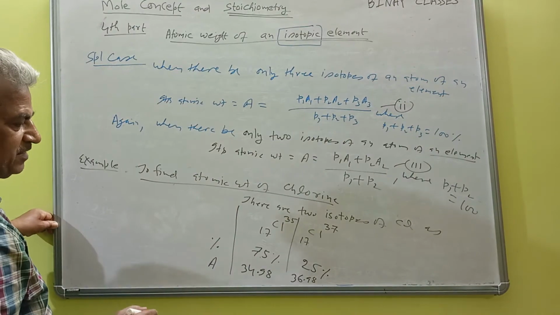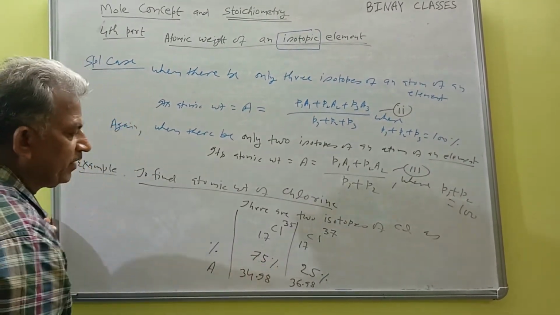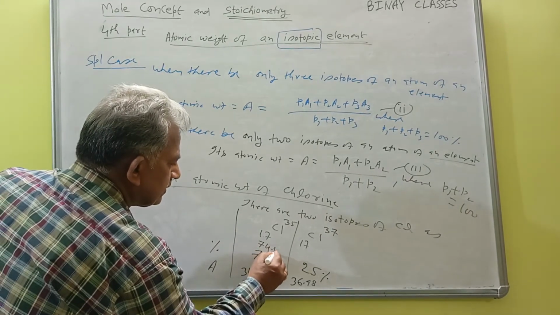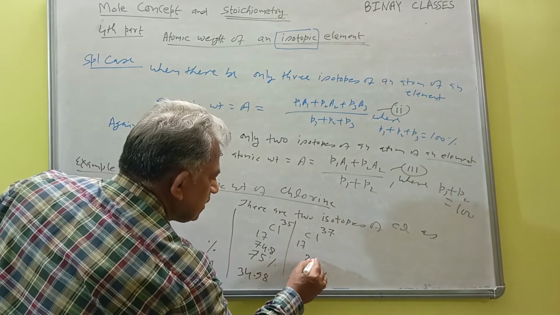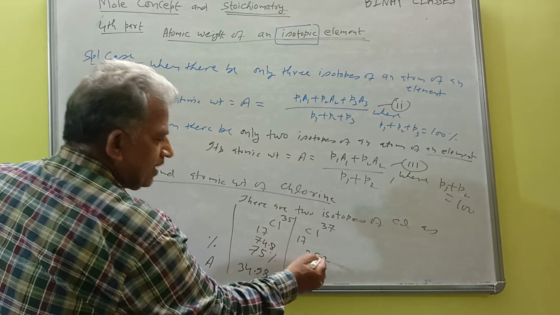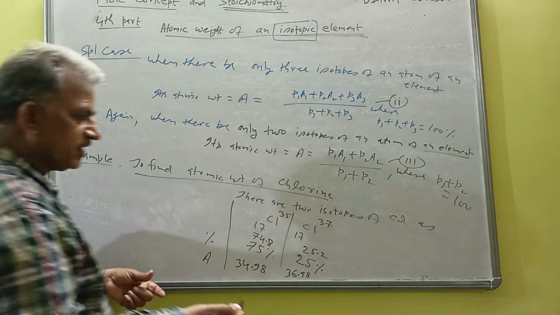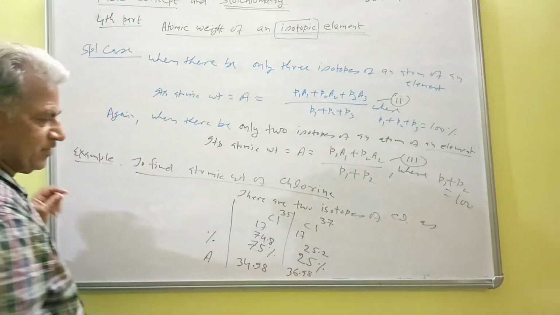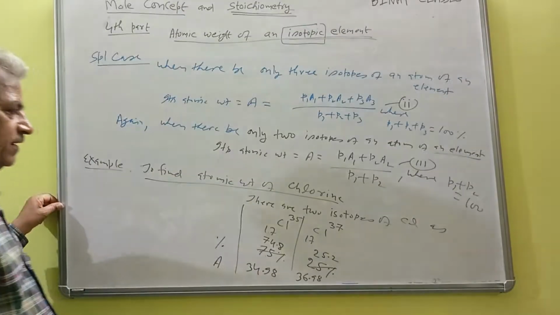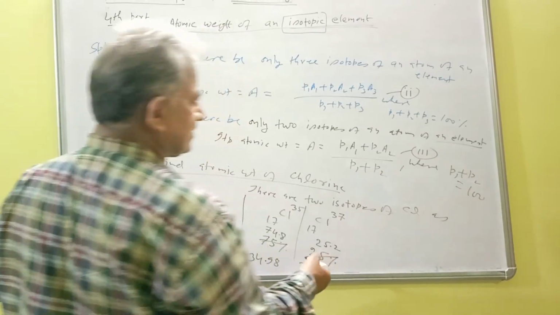Similarly, this 35 I am giving, and 75 and 25, maybe with a little change here. So how may that change be there? Suppose instead of this 75, I write 74.8, and suppose this is 25.2, and if you add, again it is 100%. So it depends upon the circumstances what is given. Suppose this is given. Now what you have to do? Use this very formula and get the answer.